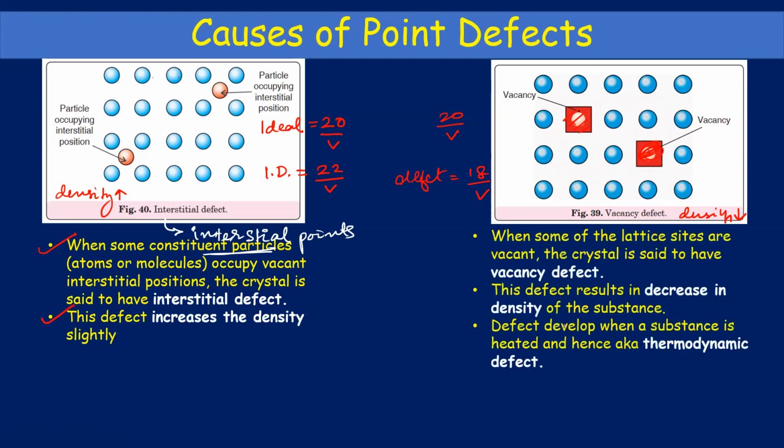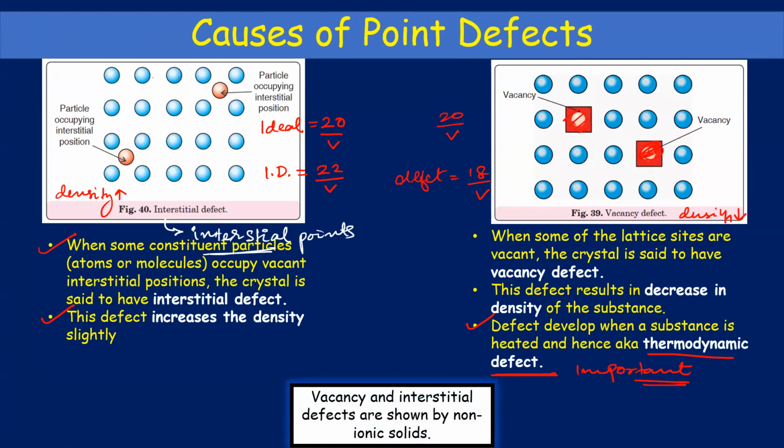Now, in this, you have 3 points. The third point is just saying that this can be done. You can have a vacancy defect by heating, and that is why it is also known as a thermodynamic defect. Please remember, this is very important. Now, the last thing that you have to remember is that non-ionic solids show only vacancy and interstitial defects. So these 2 defects are only for non-ionic solids.